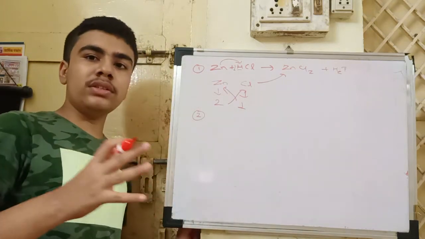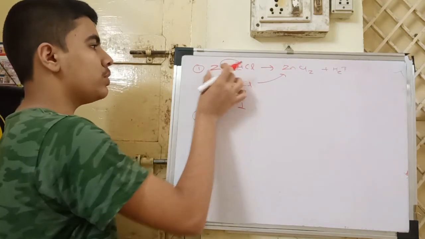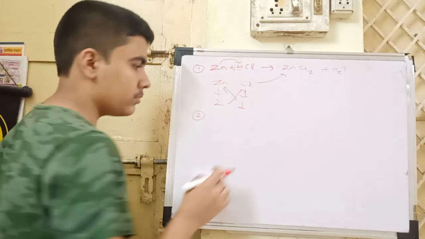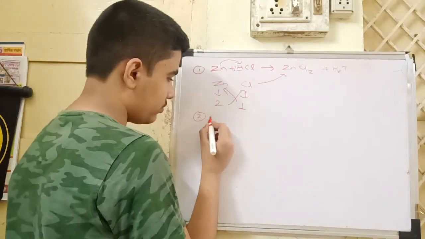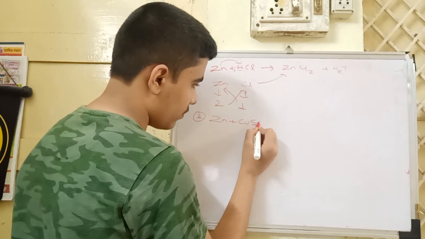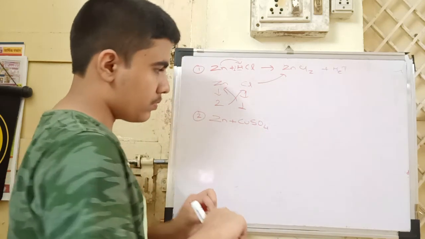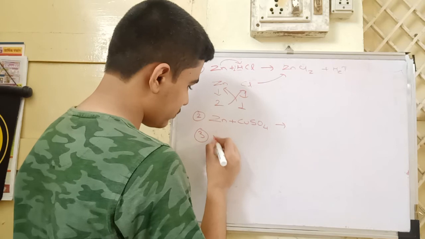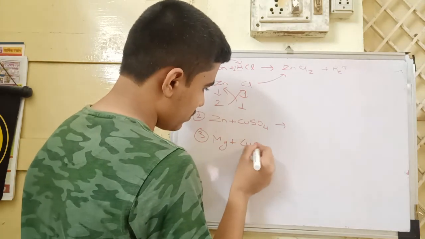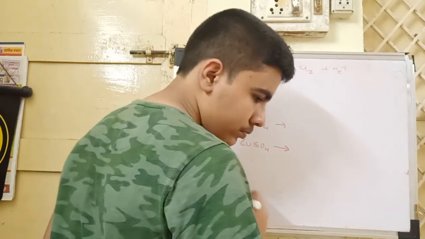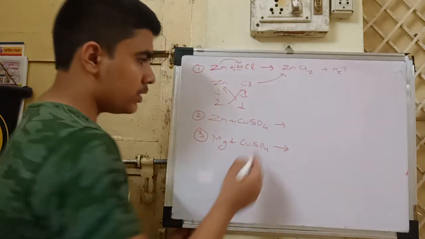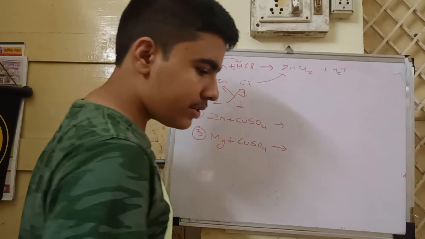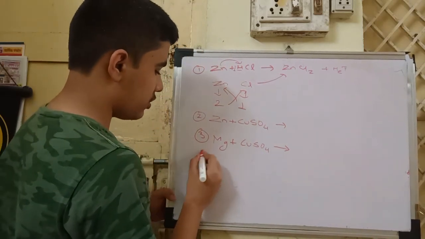Second, and for solving these chemical reactions, you should also first learn the symbols for which the elements stand. Third, like H2SO4, like that CuSO4, it is copper sulfate, Mg. Then the fourth,